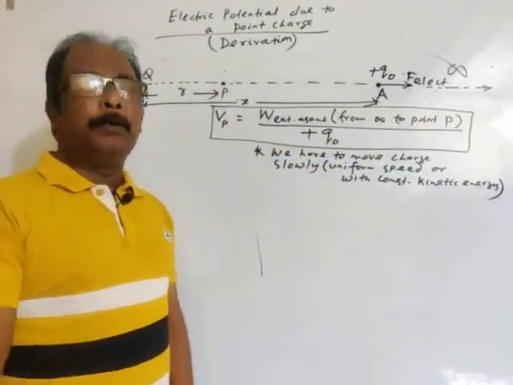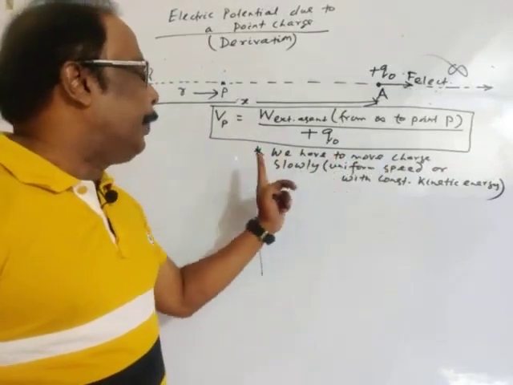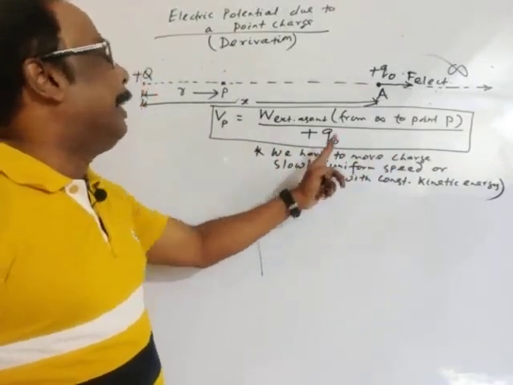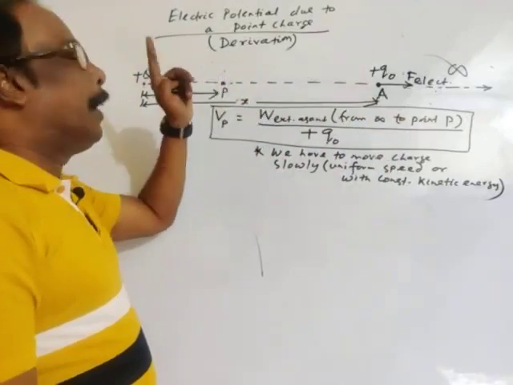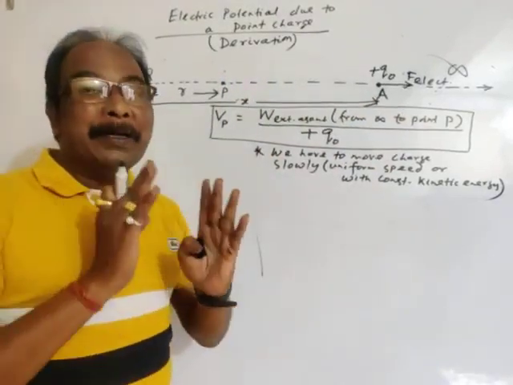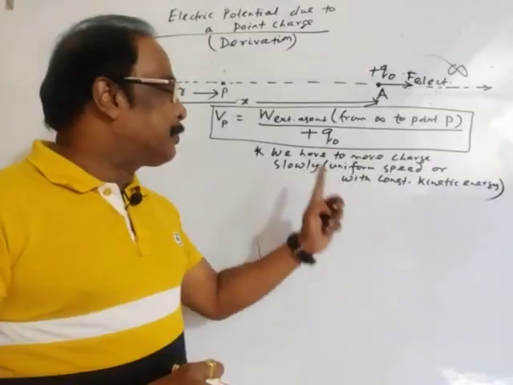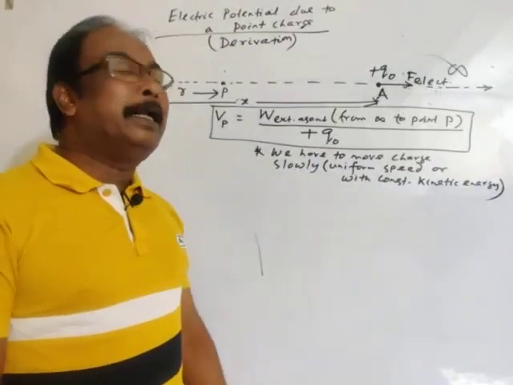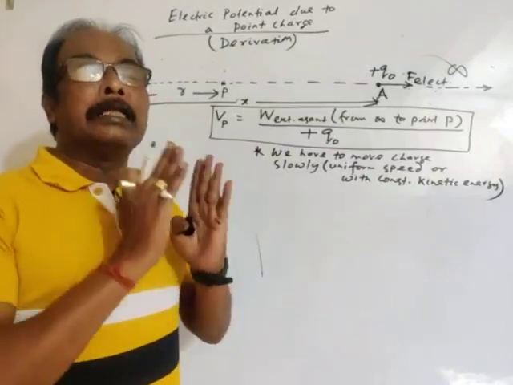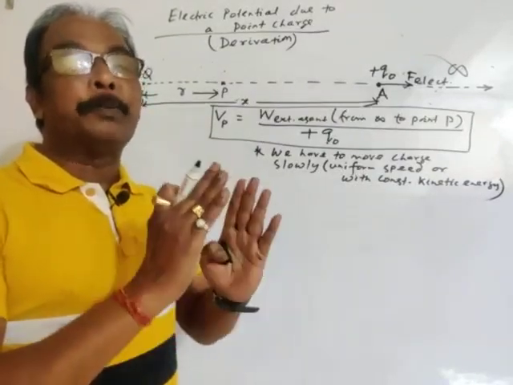But we have to move the charge slowly from infinity to point P. To move the charge with constant or uniform speed, the resultant force must be zero.